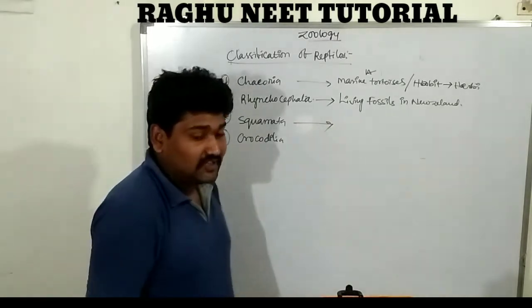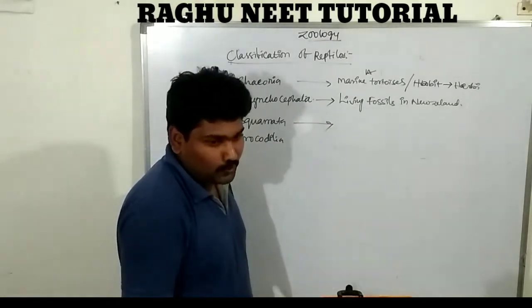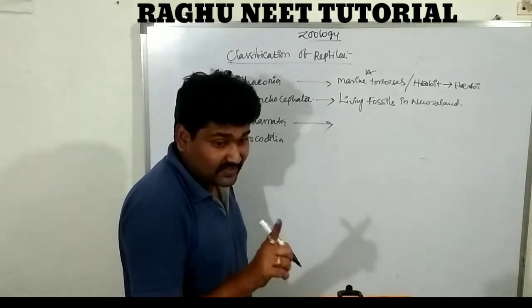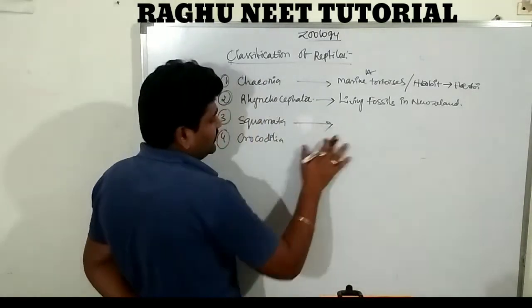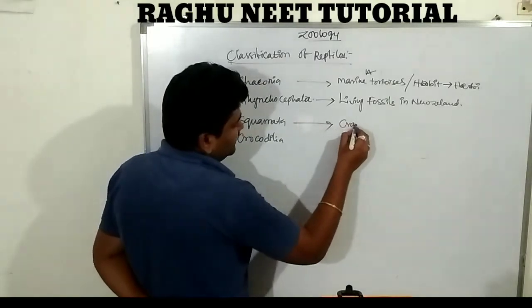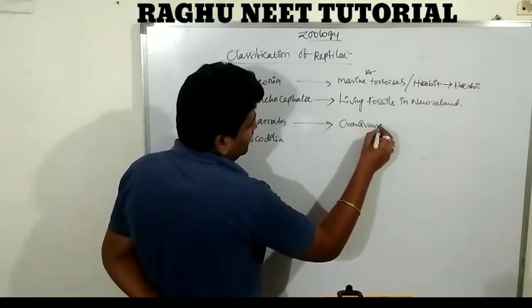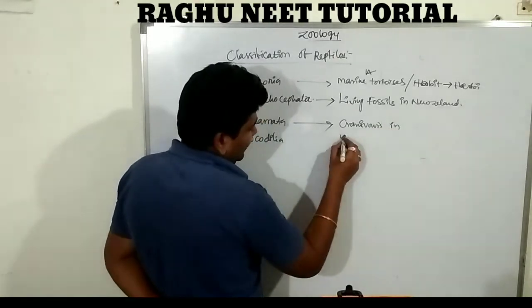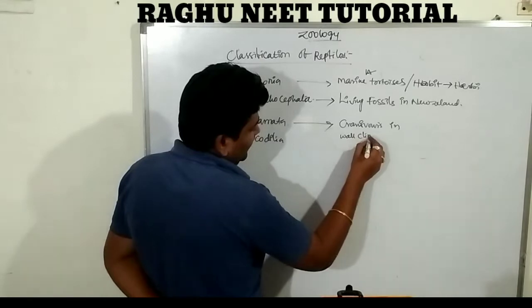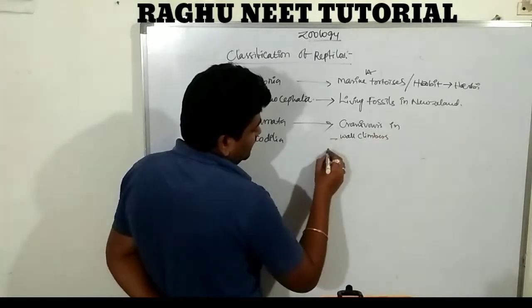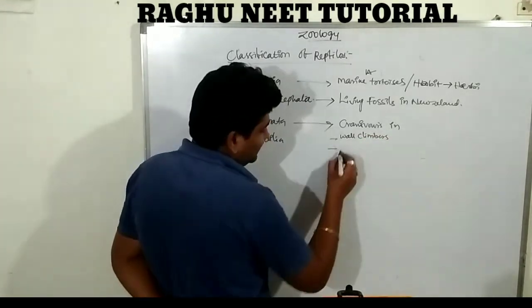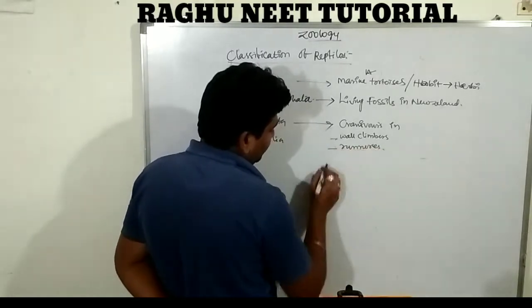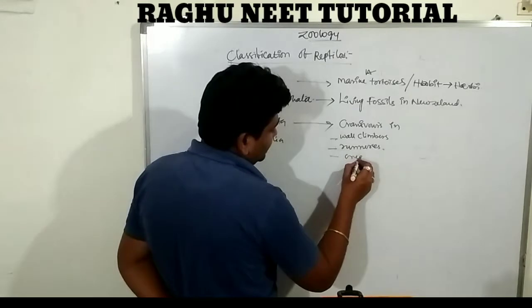The Squamata include lizards, garden lizards, and snakes. These are completely carnivorous in nature. There are wall climbers, runners, and creepers.